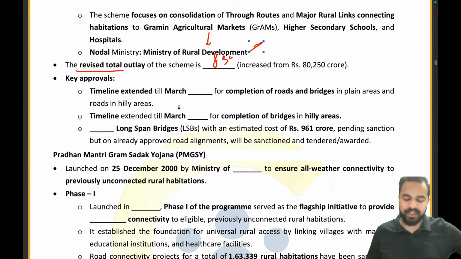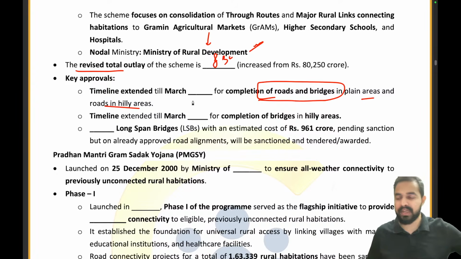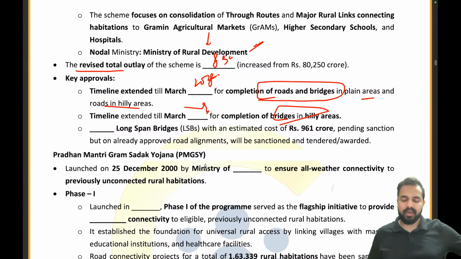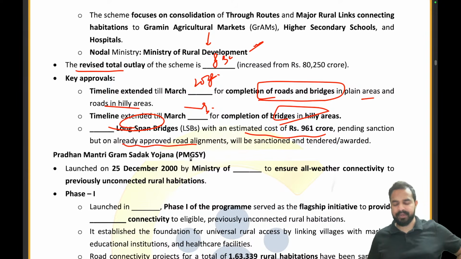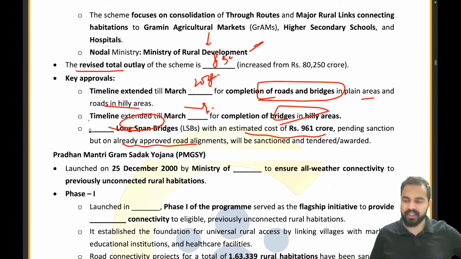The timeline has been extended till dash for the completion of roads and bridges in plain areas and roads in hilly areas. I already told you it will be 2028, but for the bridges in the hilly areas, it will be 2029. Now please tell me the number of long span bridges which are being provided with an estimated cost of rupees 961 crore, pending sanction but on already approved road alignments. What is that? So how many long span bridges are there? 161.